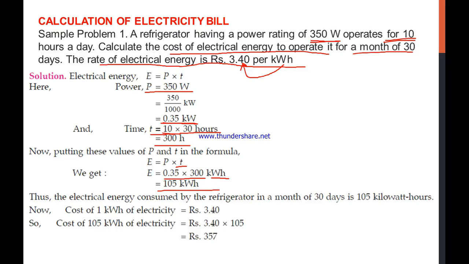Now what you know is that 1 kilowatt hour, if you want to buy 1 kilowatt hour, then you have to pay 3.40. Then if you want to buy 105, that means you have to multiply 3.40 with 105, and the value you will calculate will be 357 rupees for a month. So you can rewatch the video to get the idea of what we have done once again, but that is a way to calculate an electricity bill.